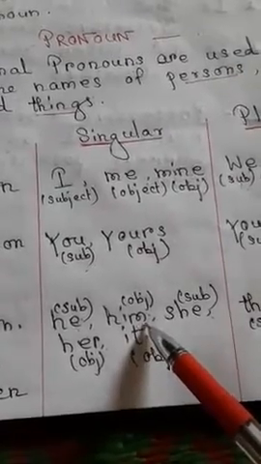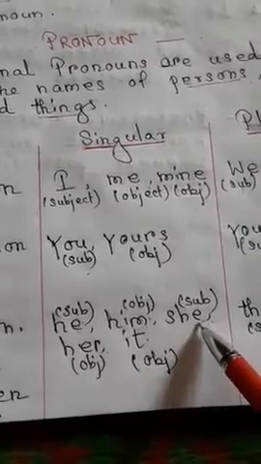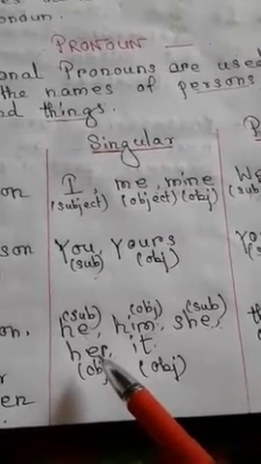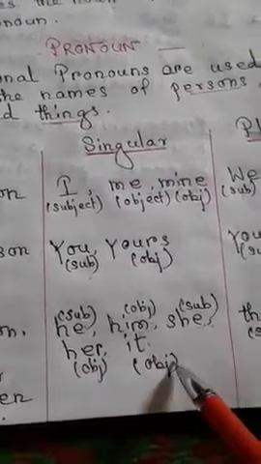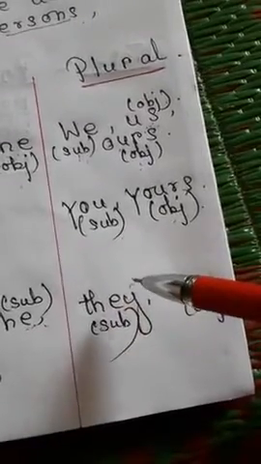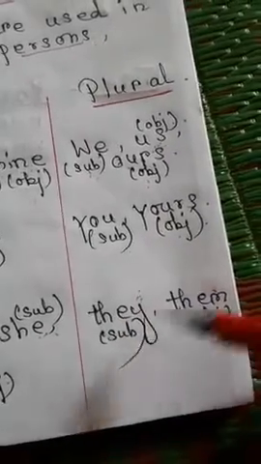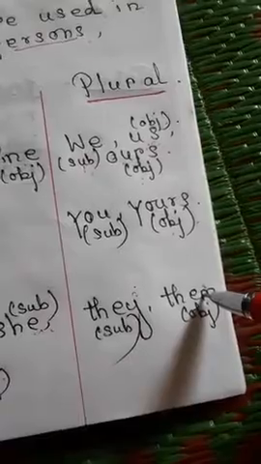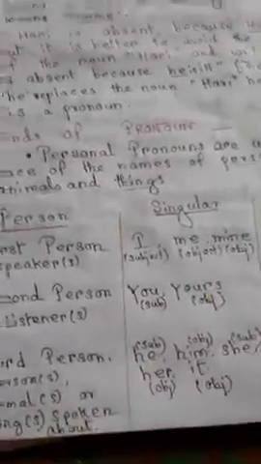So him is object. She is a good girl, so she is subject. I gave this dress to her. Her is object. It is object and subject both. They are good companions, so subject. Them. Give this award to them. Them is object. So I hope this much is clear to you all.